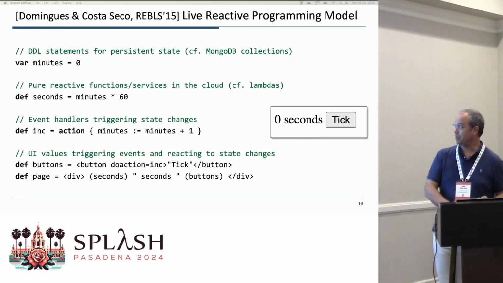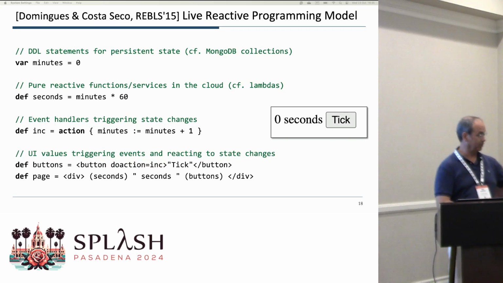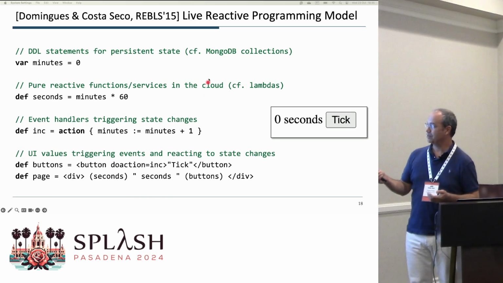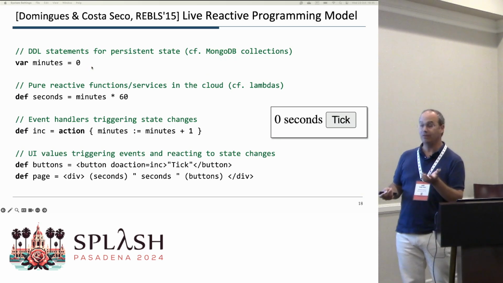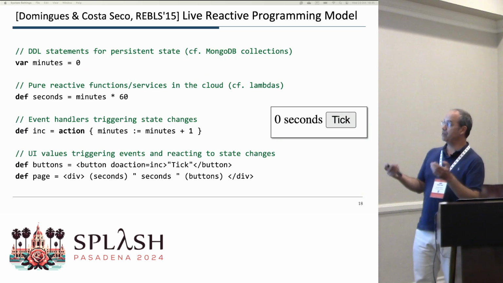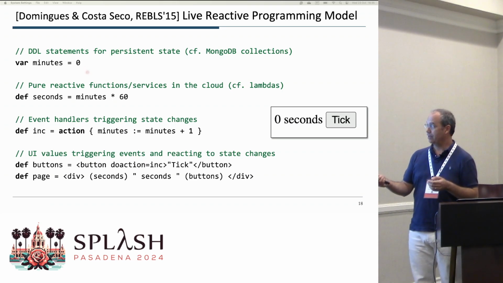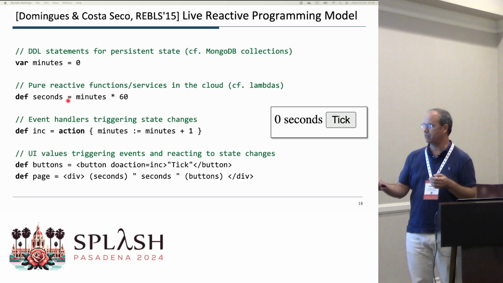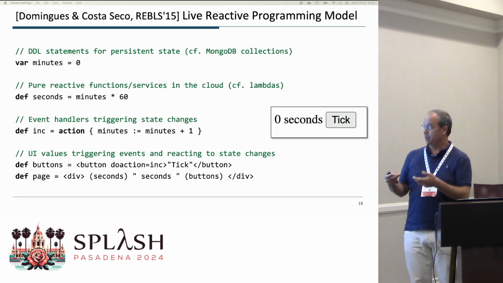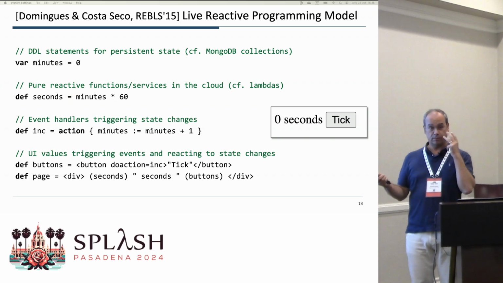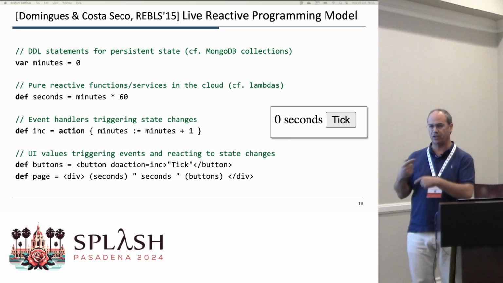So the idea is to have, well, now I need a pointer. The idea is to have some language to define the state of the application. Okay, so we just say var minutes equals 0, and then something to define the logic of the application. And you can say, okay, now I define a name called seconds, and it's minutes times 60. Okay. And the third ingredient is, okay, we have state, we have logic. How do we change the state?